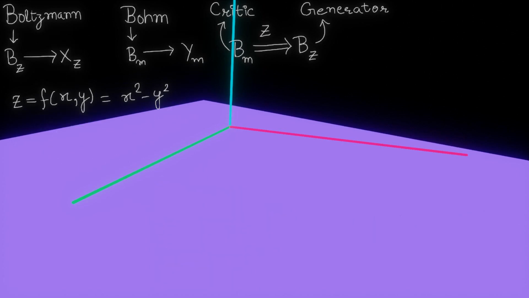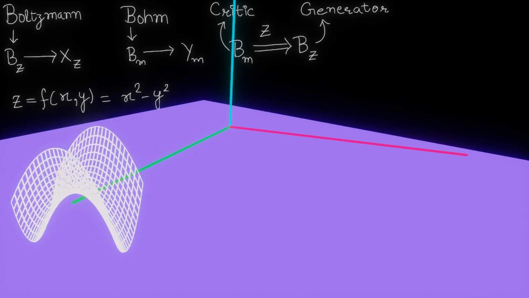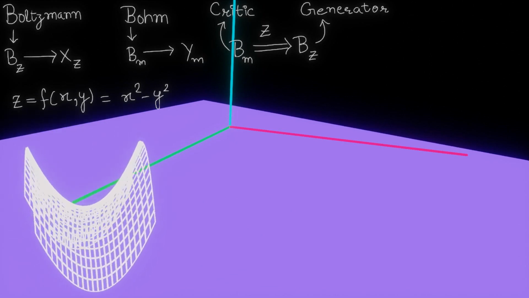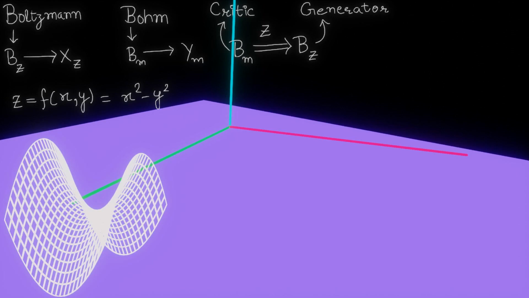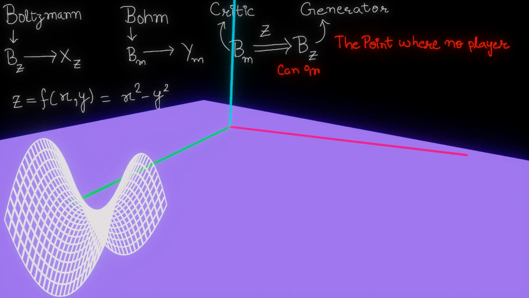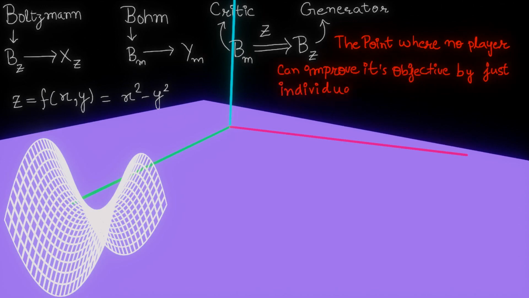As far as the function x square minus y square is concerned, it looks like this, and it is a saddle graph function, which means it looks like a saddle. The thing which you know from the first video is that in a GAN, the critic and the generator, or Boltzmann and Bohm, are trying to find the Minimax point. Now the thing which I didn't tell you in the first video is the definition of the Minimax point, which they both are trying to reach. Let's look at the definition. The point where no player can improve its objective by just individual movement is called a Minimax point.